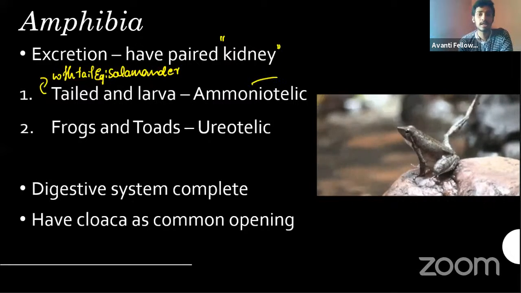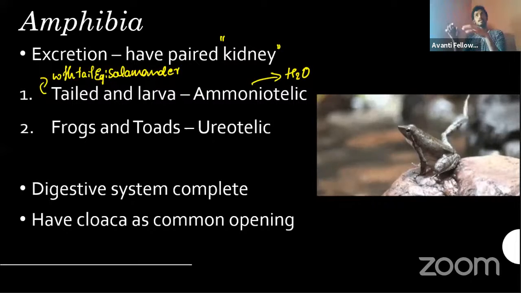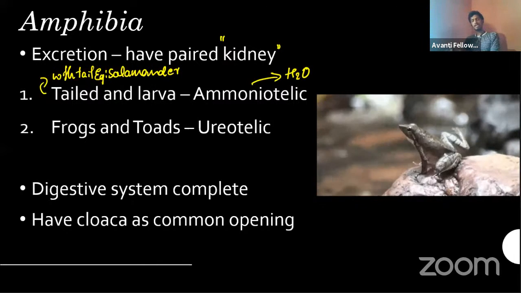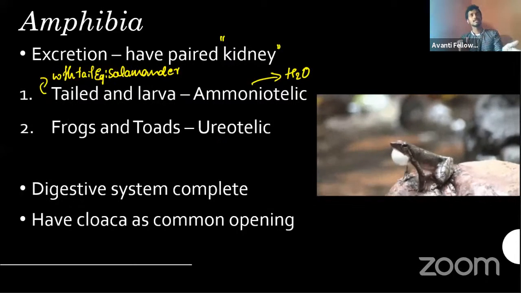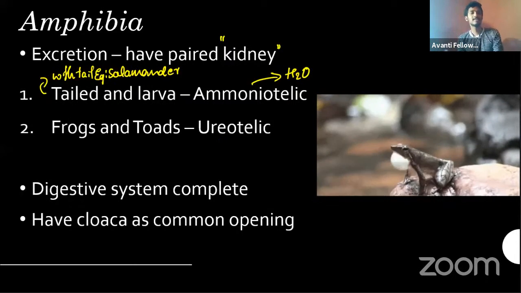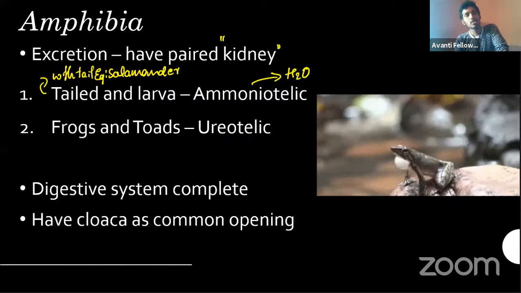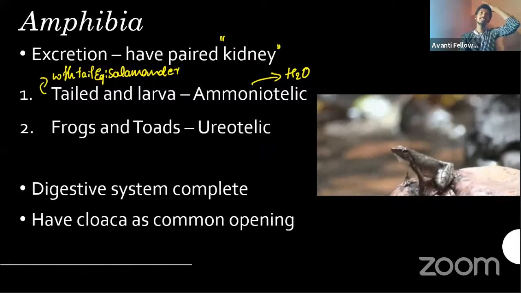Why is it ammoniotelic? Because either this larva or this tailed form has a water origin. They will be present in water only, or this tailed form is mostly present in the water. And when you go for the frogs and the toads, they are majorly ureotelic. Don't take tension about the difference. We have the slide on the difference between frogs and toads in a later class. Ureotelic in frogs and toads because they are normally present in the terrestrial and water environment.